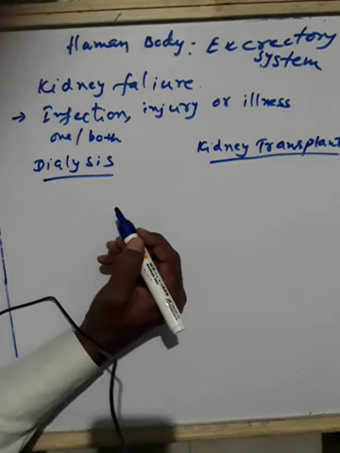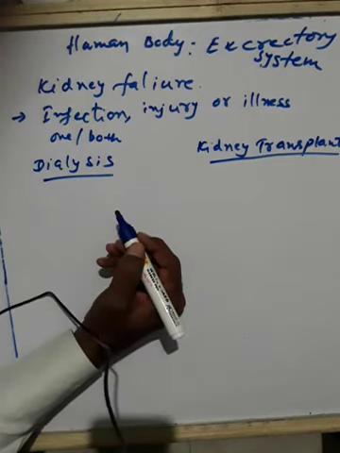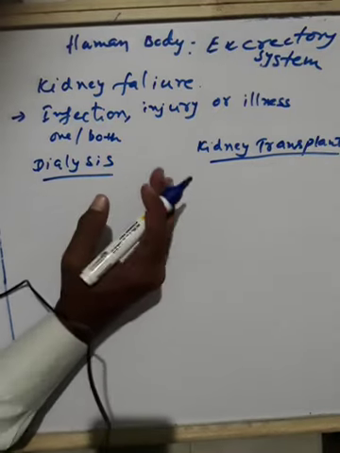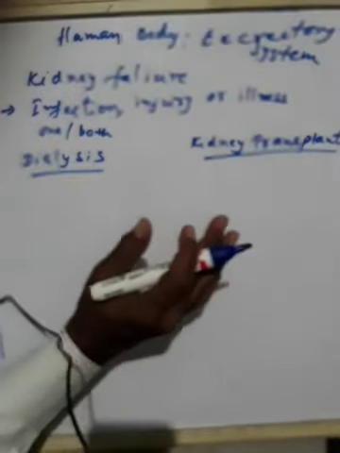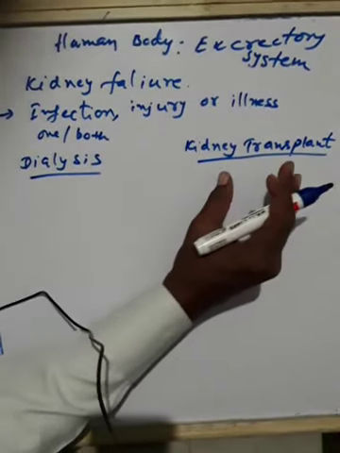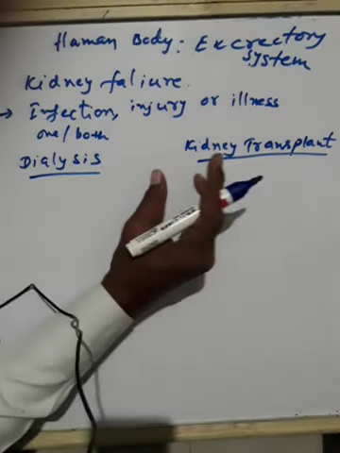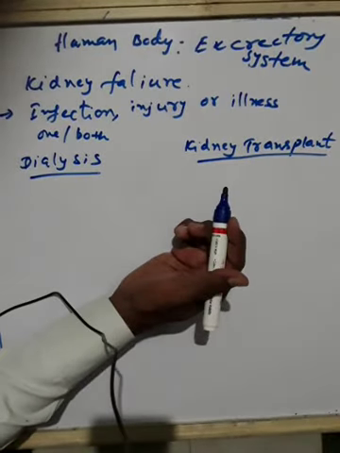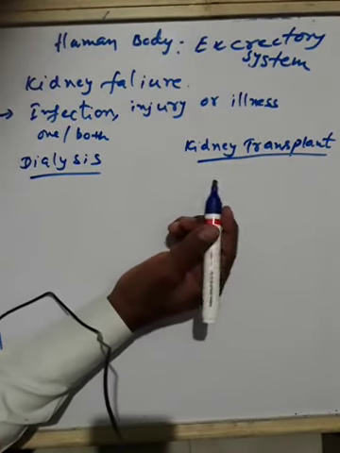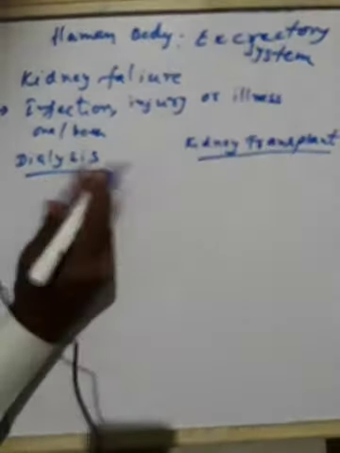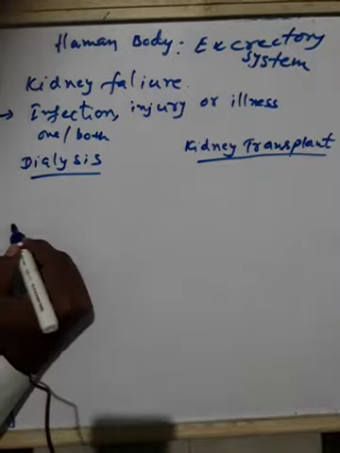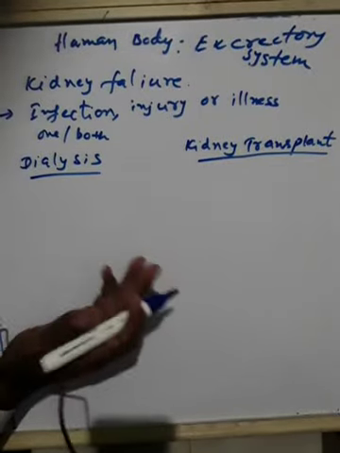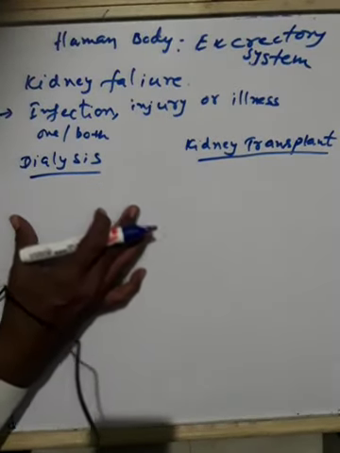Okay. So before this I will read something. If one kidney fails to function, the other kidney enlarges and takes over the function of the damaged kidney. You see, there is understanding in the inner part of the organs also, like human beings. The residual functioning nephrons also grow bigger. The main important part of the kidneys is the nephron. Nephrons will increase in number and help to filter the waste from the urine. Then we will study what dialysis actually is.